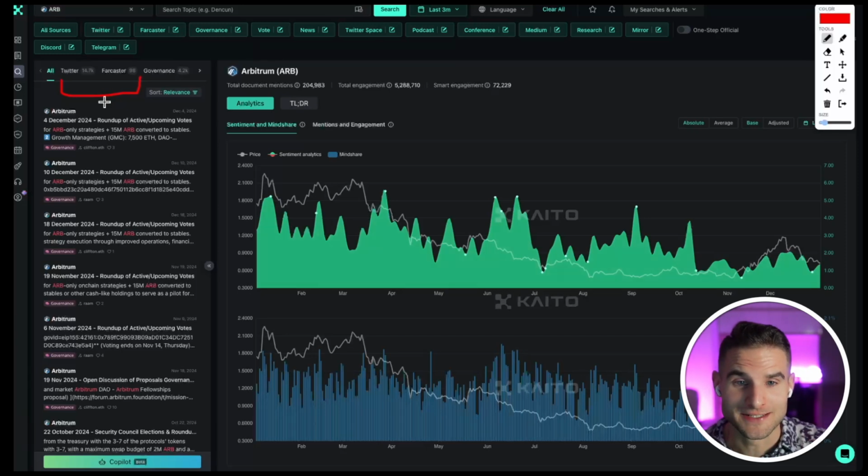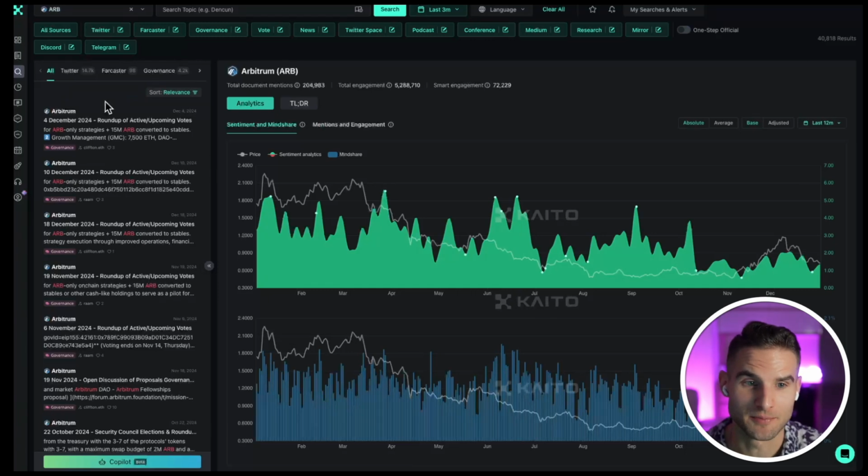But if I was making a Farcaster strategy, I would really worry about this number and I would hope that it's not accurate. But if it is accurate, I would probably be neglecting Farcaster. And that's why I don't include it in plans for my clients. So if you're interested in that, hit me up.